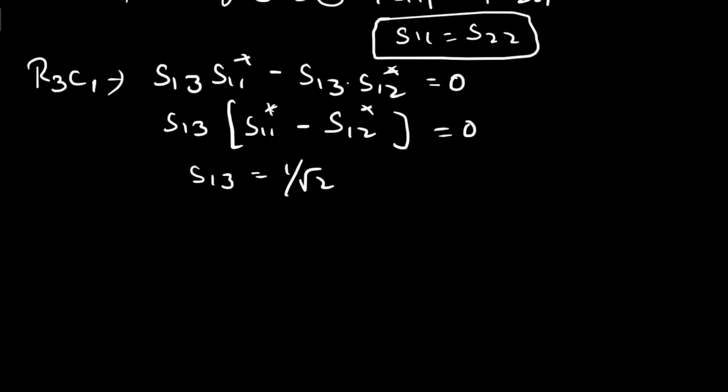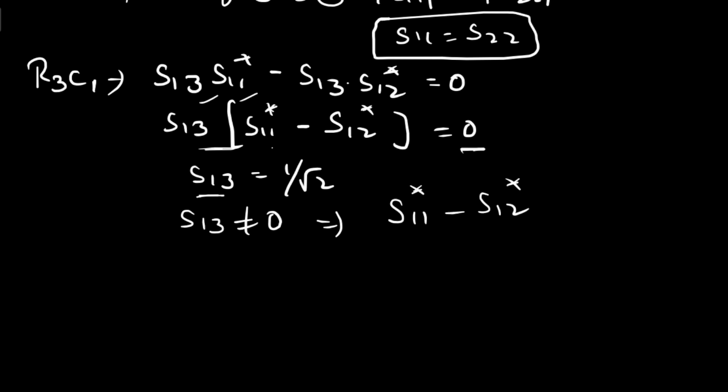If we multiply two factors and the product is equal to 0, it means either one of the factors becomes 0, or both factors become 0. But S13 should not equal 0, so from this we can conclude that S11 star minus S12 star equals 0.